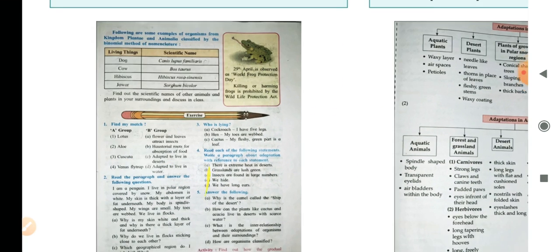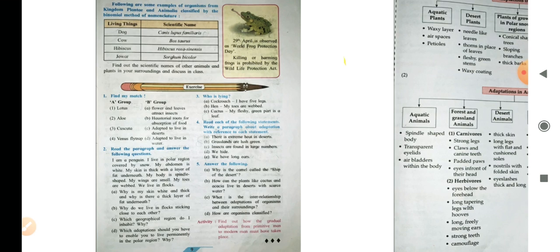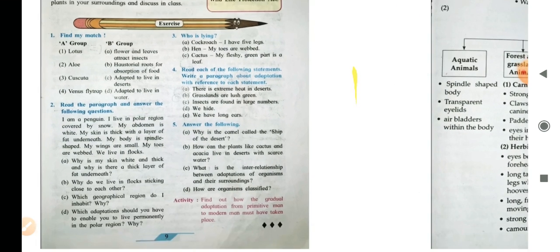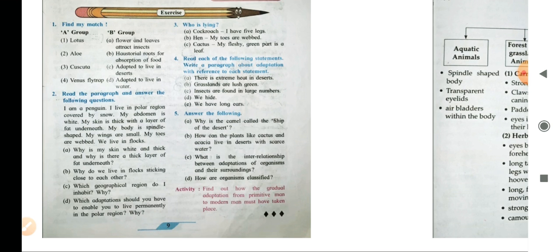In the exercise, let's go to the first question. Find by match, group A and group B. So first one is lotus. Its matching point is it's adapted to live in the water. Aloe, second one, adapted to live in the deserts. Cuscuta, it has got haustorial roots for absorption of food. Venus flytrap, flower and leaves attract insects.